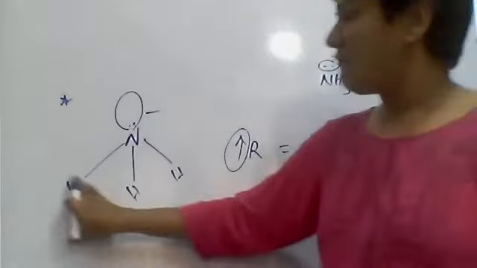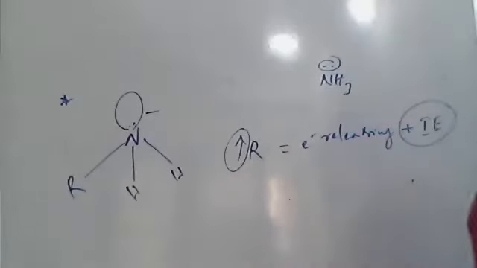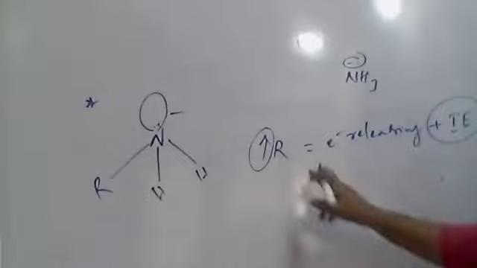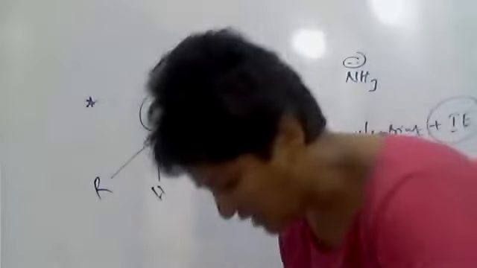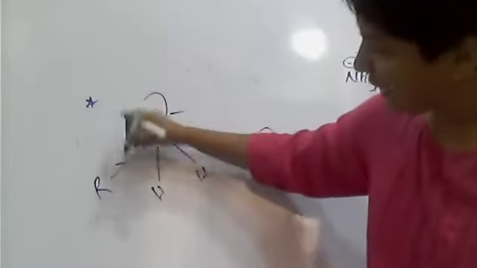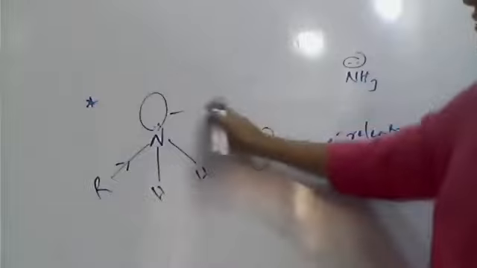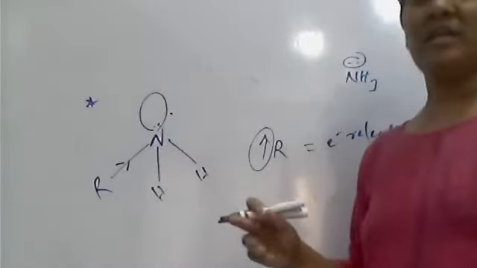But if one of the hydrogens is replaced by the R group, which is an electron releasing group, then what happens? From this group, the electrons are donated towards the nitrogen, meaning on the nitrogen, electron density increases.